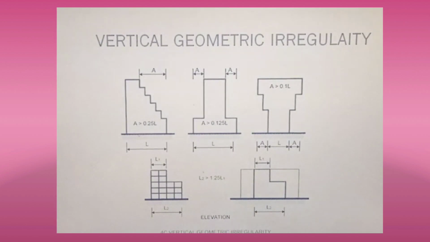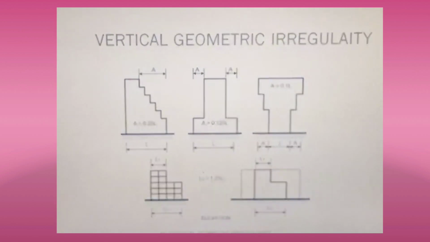Let us know what is vertical geometric irregularity according to IS 1893-2016. Vertical geometric irregularity shall be considered when the horizontal dimension of the lateral force resisting system in any story is more than 125% of the story below.